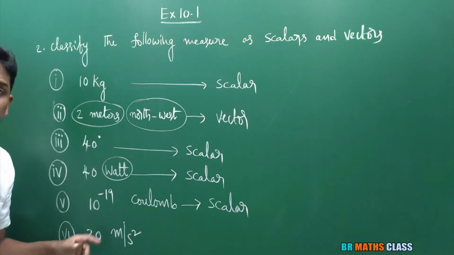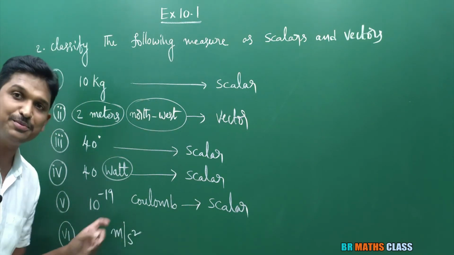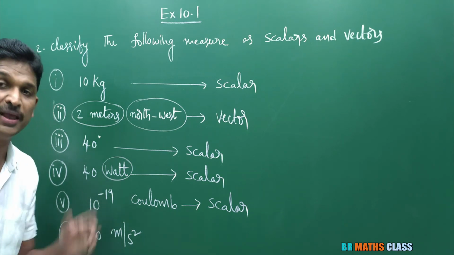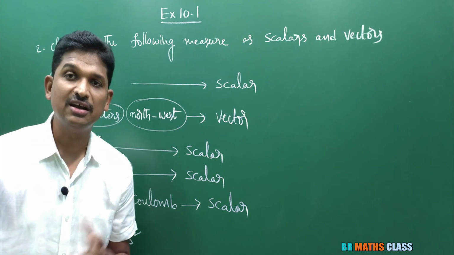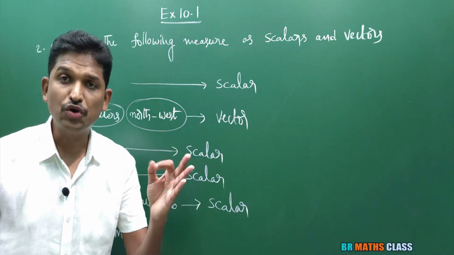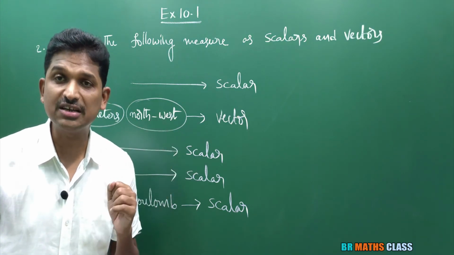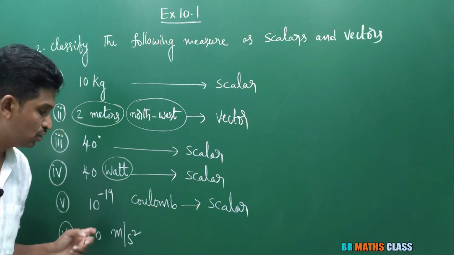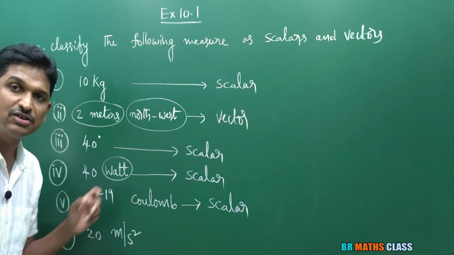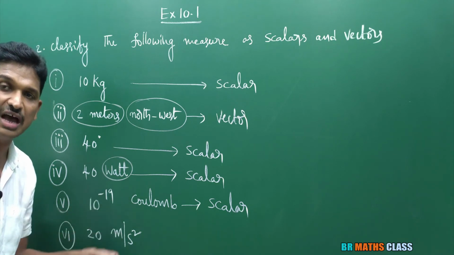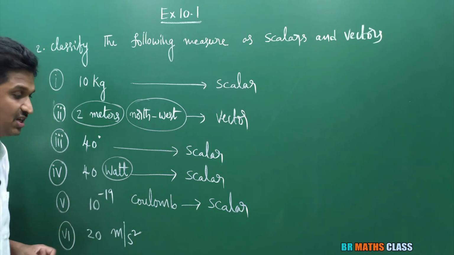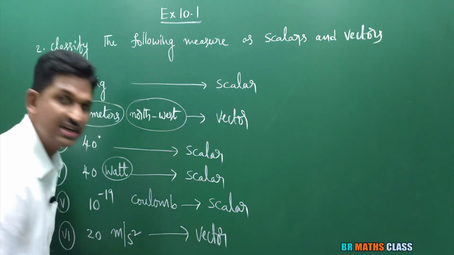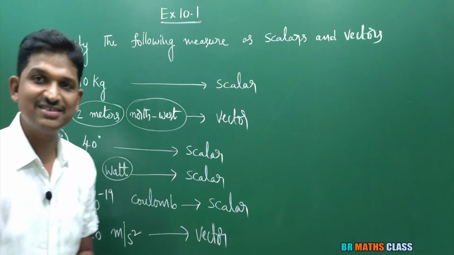Now you see 20 meter per second square. Meter per second square are the units of acceleration. In the first class only we learned velocity, force, acceleration are vectors. So 20 meter per second square is the physical quantity which is having both magnitude and direction. So it is a vector. This is a vector quantity. I hope you understand this.